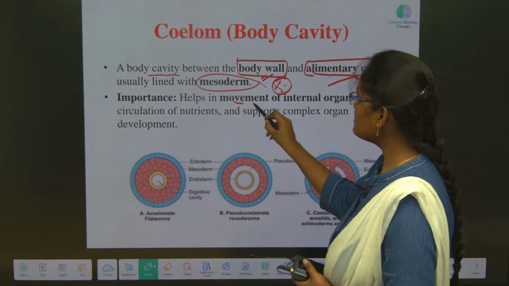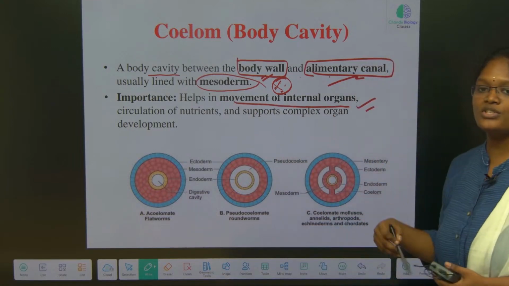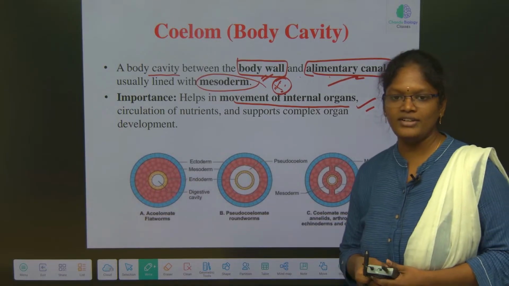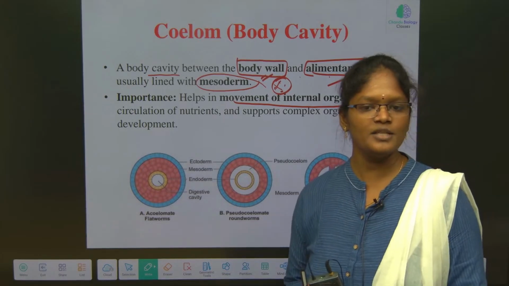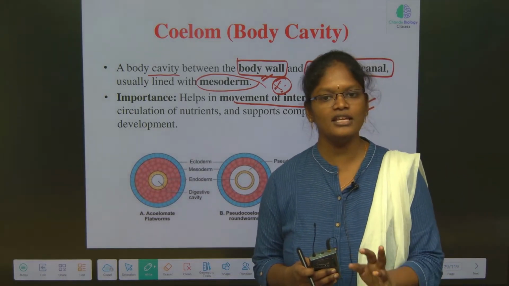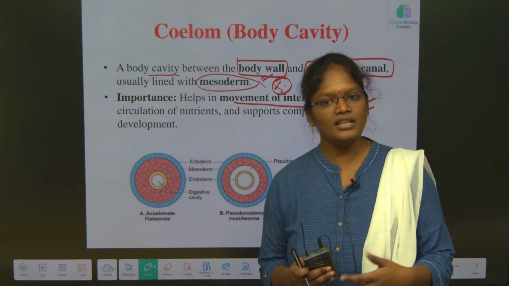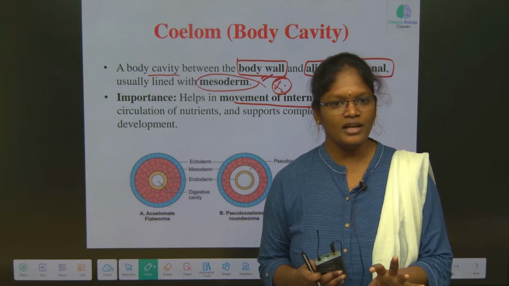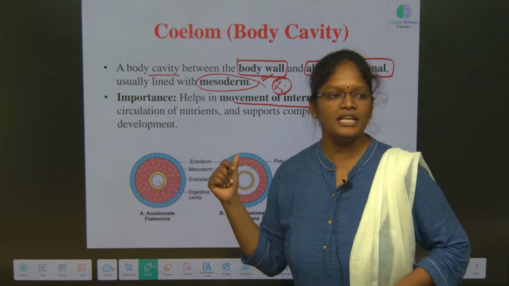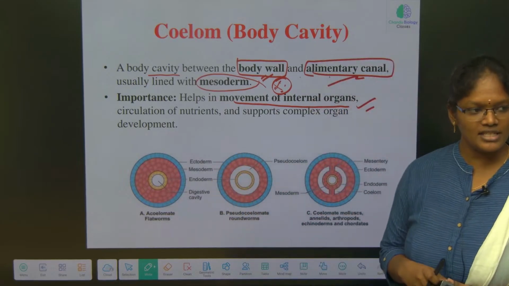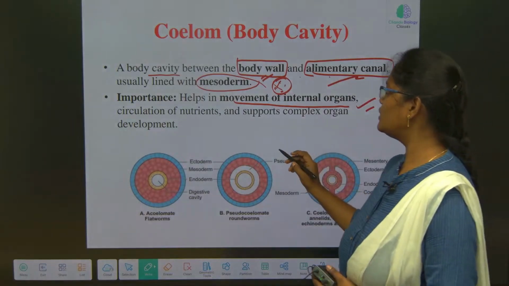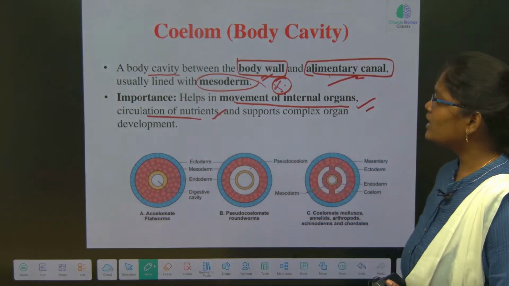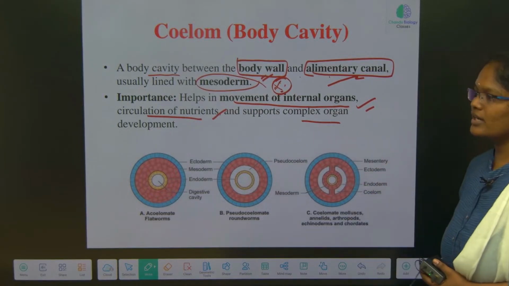It helps in the movement of internal organs without changing their place. So we are having a proper body cavity. If I ask where the heart is present, you can easily say it is in the thoracic region. Each and every organ in our body has a proper location, all maintained by the body cavity. Without changing their location, it helps in the movement of the particular organ. It is also useful in the circulation of nutrients and supports complex organ development.